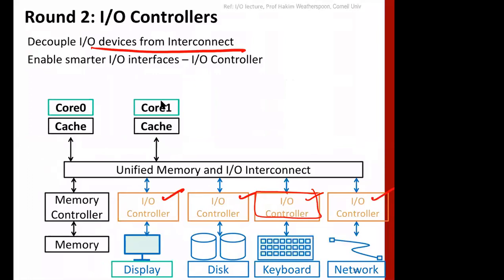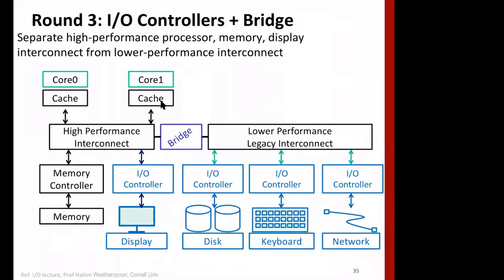Next, we can separate it out into two different buses. The processor-memory bandwidth requirement is very high, so we can have a high performance interconnect here, with a memory controller and memory.